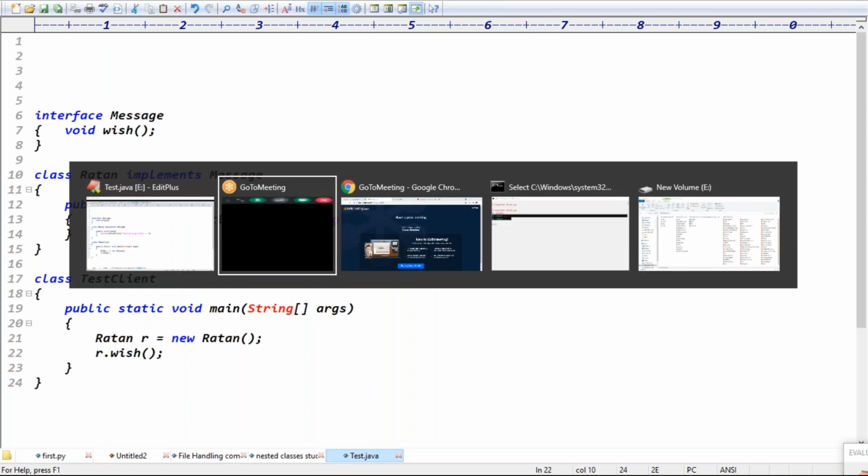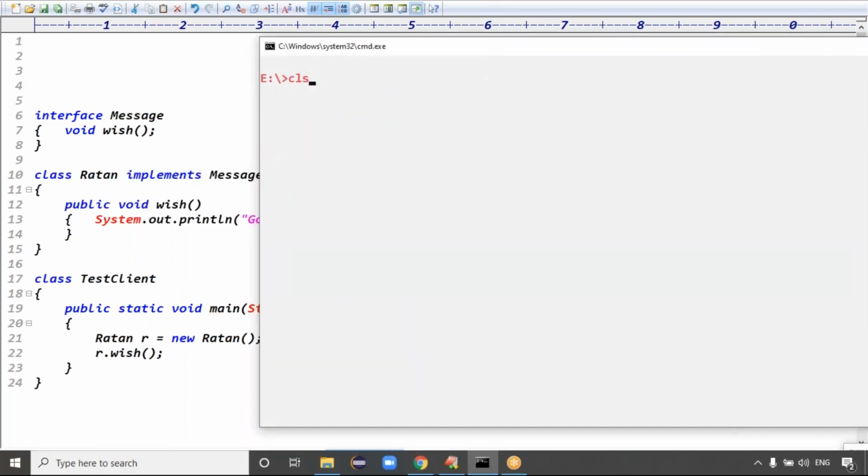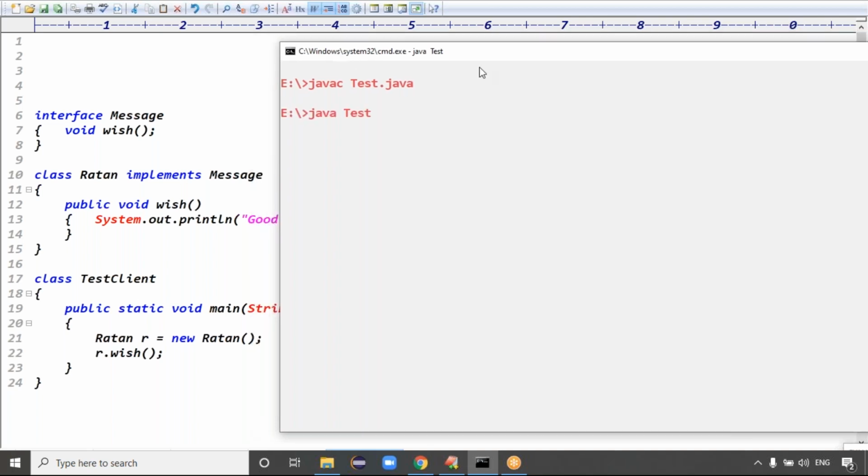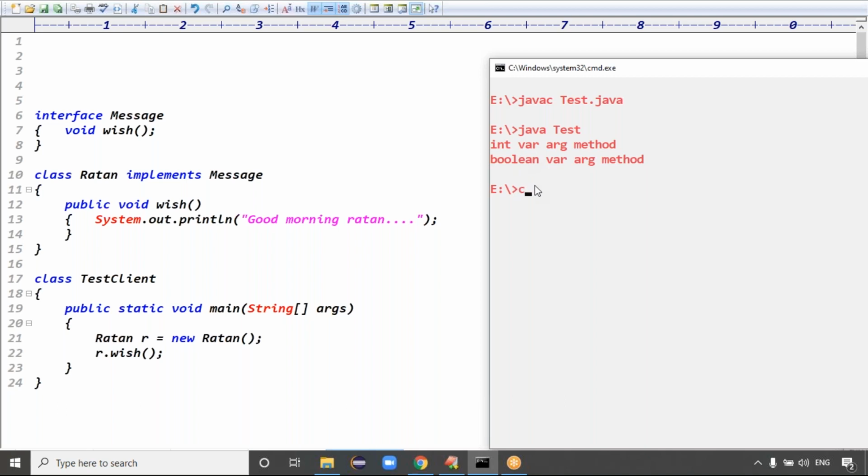If you run this code, javac Test.java, the code is compiled fine. Then java TestClient, the class that contains the main method. See the output, guys. You got the output: good morning, good morning. That is the output, right?